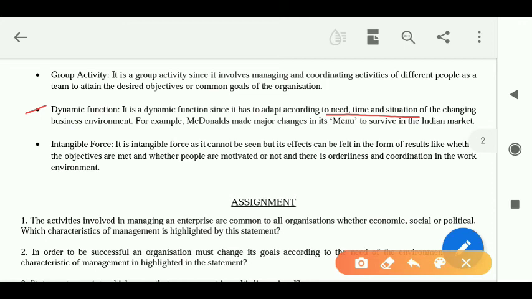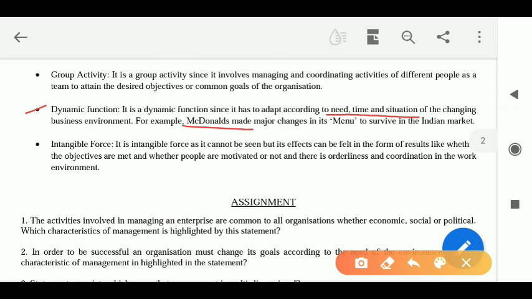Let's see what the example is. One example is given here. Yes, the example is about McDonald's. What did the McDonald's people do? See, when they were operating outside India, they had a different menu. They did not use aloo and paneer and these sorts of things. But when they came to India, in order to attract Indian people, they made a change in their menu.